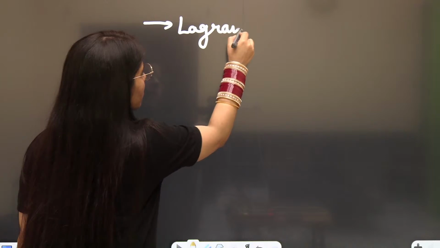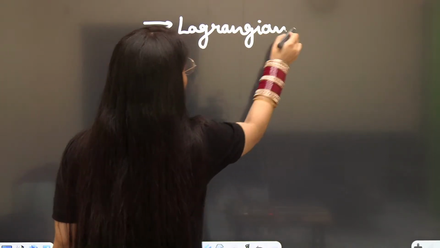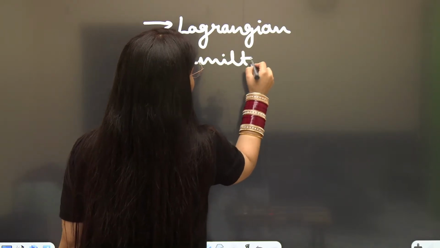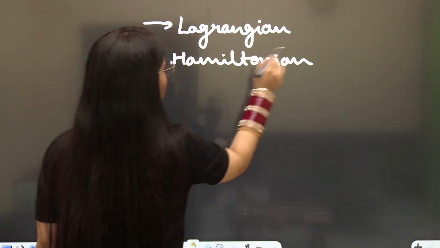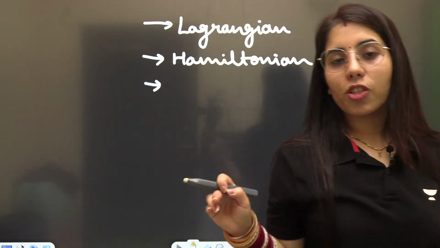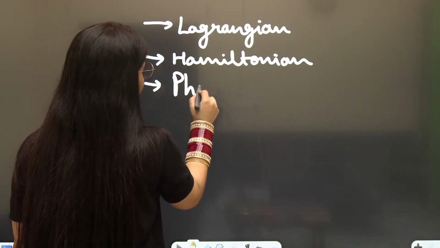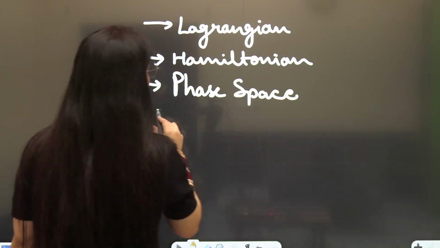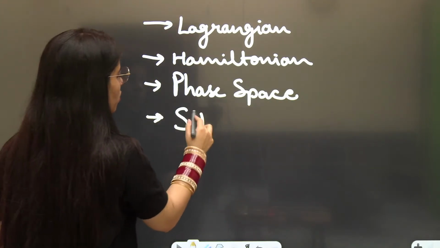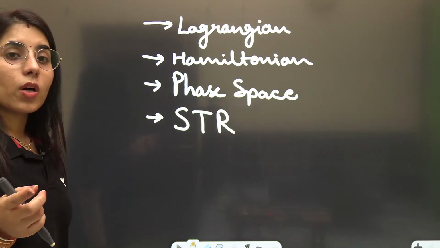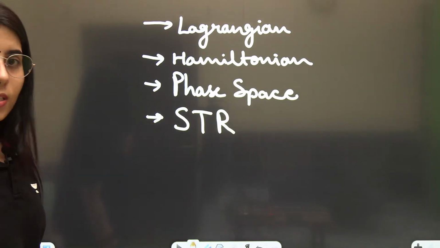Another one is Hamiltonian dynamics, clear? Then another one is the phase space trajectory or phase space dynamics, clear? Now another one is the special theory of relativity, clear? These are the most important topics from where you can expect questions in the exam.